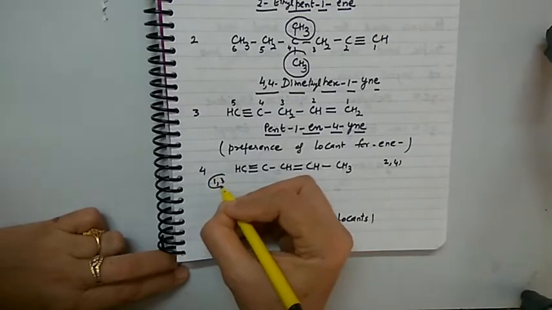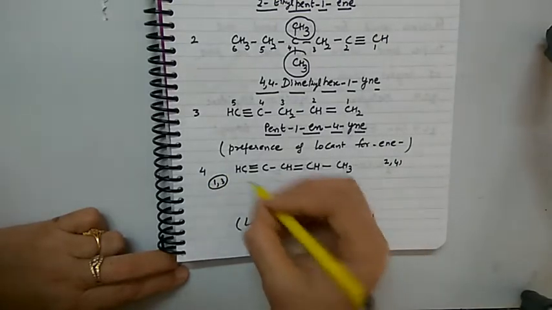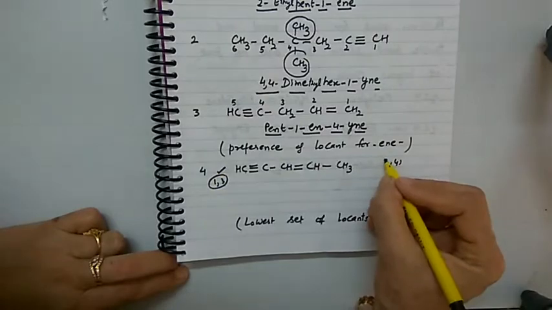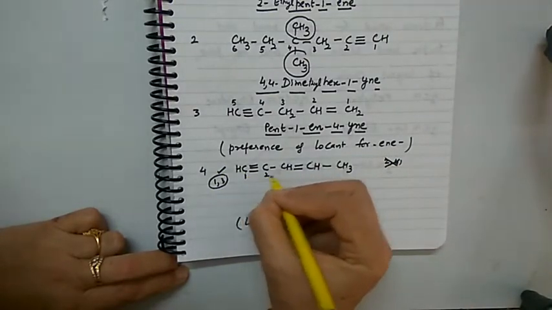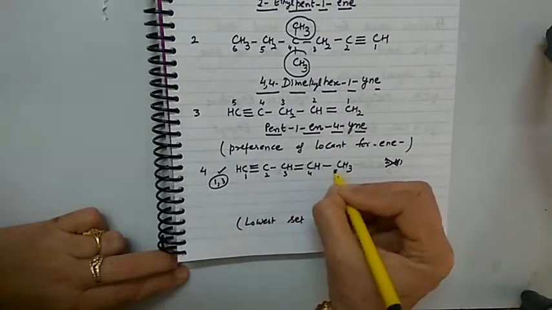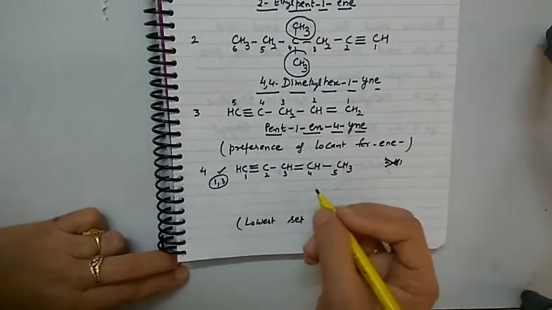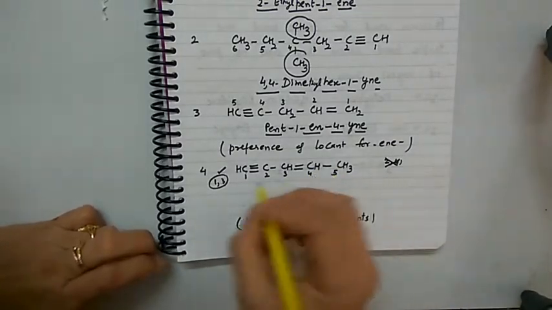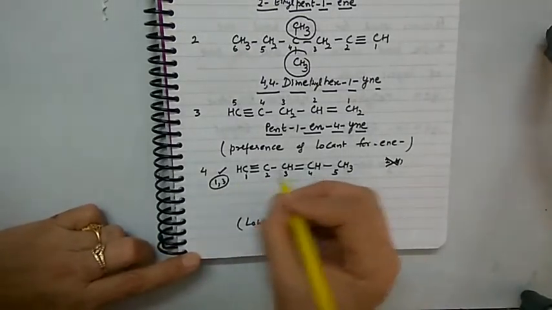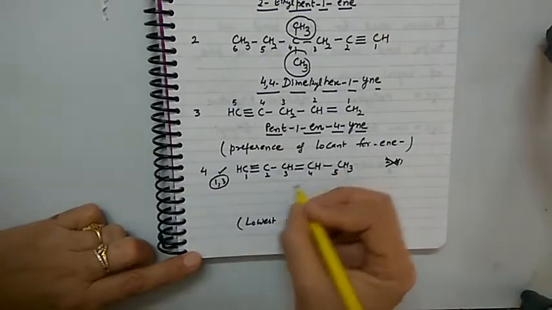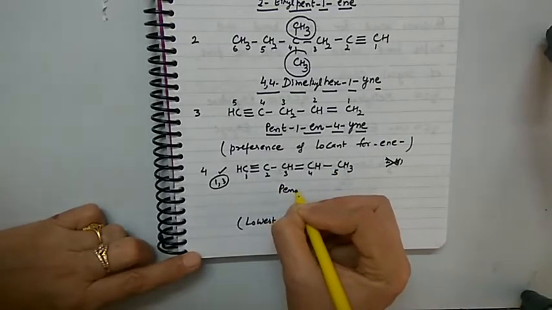So we select the lowest set of locants. This will be selected, this will not be. So numbering will be done from this side, 1, 2, 3, 4 and 5. But again, the compound is named as a derivative of alkyne. No side chain, so no prefixes; we start the name with the word root, that is pent.